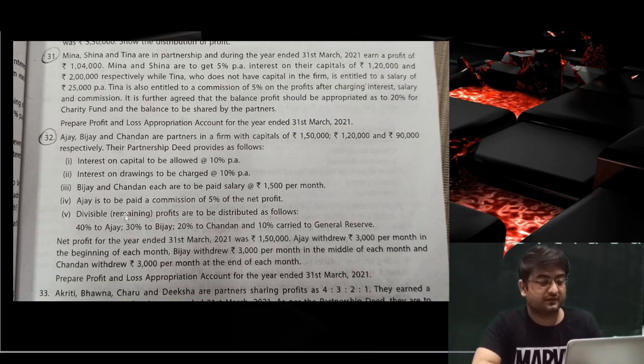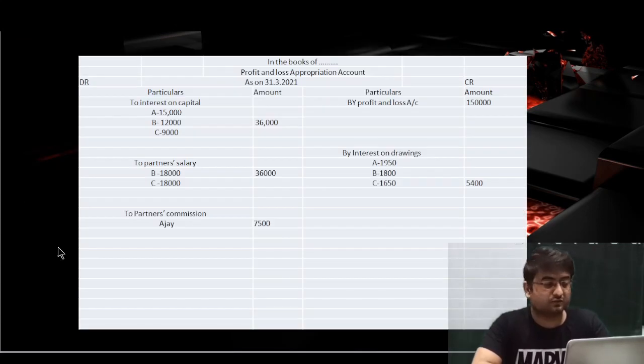Now we'll move on to the next. They have been asked to transfer 10% to general reserve, remember. Whatever amount comes in the end, we'll do it in this scenario. So all the adjustments have been done. We have taken the profit from the last paragraph and the drawings amount as well. Nothing is left in the question, so we'll just close this question.